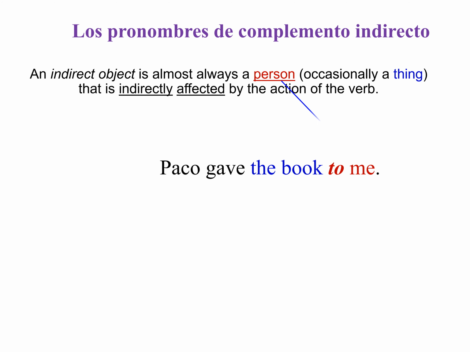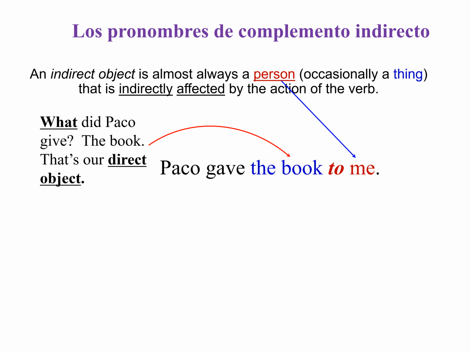So the pronouns. This indirect object is almost always a person. Almost always a person. Okay, so occasionally a thing that is indirectly affected by the action of the verb. So Paco gave the book to me, right? A person.